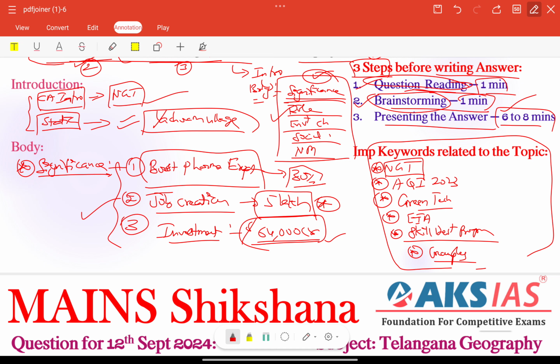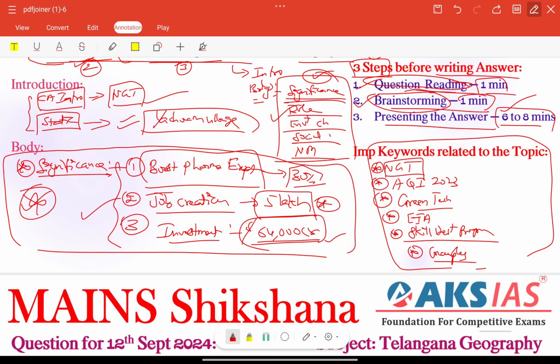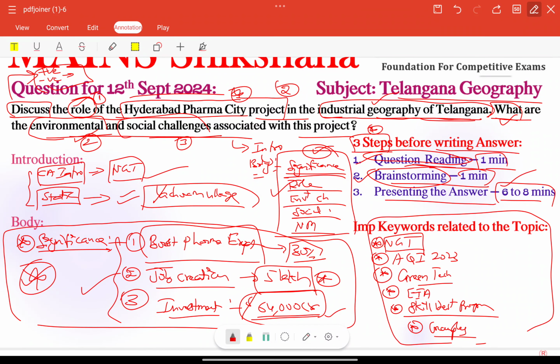No need to go to the depths of the significance issues here. Many aspirants are wasting time and space here. No need to spend more time or space on the significance part. Whatever keywords we have, we need to focus on that, right? The keywords are role and environmental challenges. Many aspirants write answers where they spend more time on significance than on the environmental and social challenges, writing only 2 to 3 points related to these challenges.